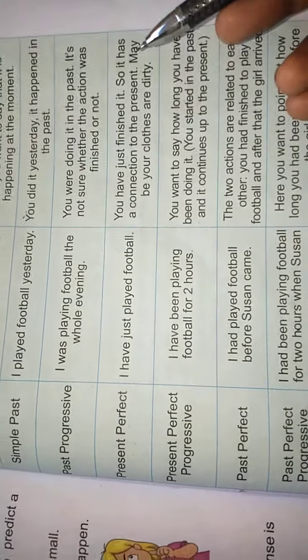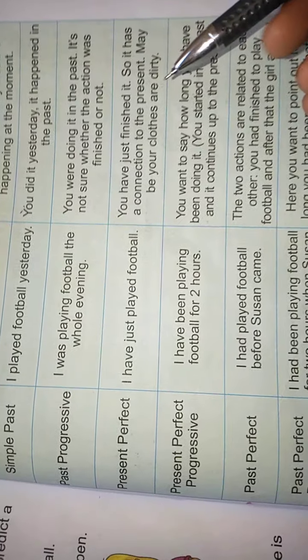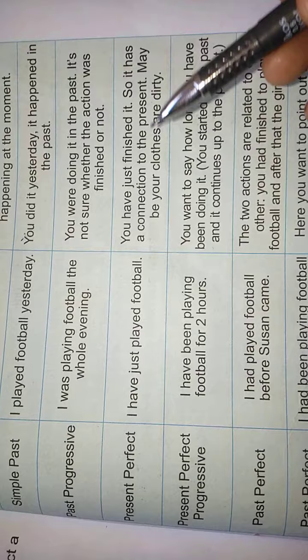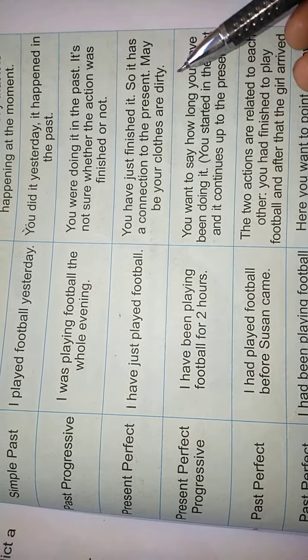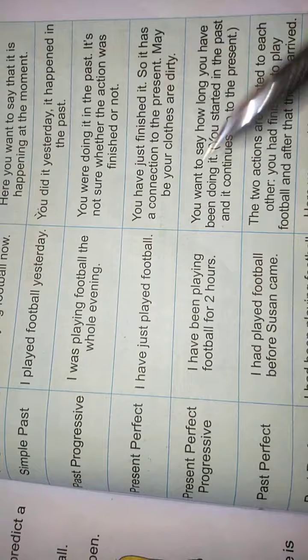So it has a connection to the present. Maybe your clothes are dirty when you have played football. So it is connected to the present situation. That is known as present perfect tense.